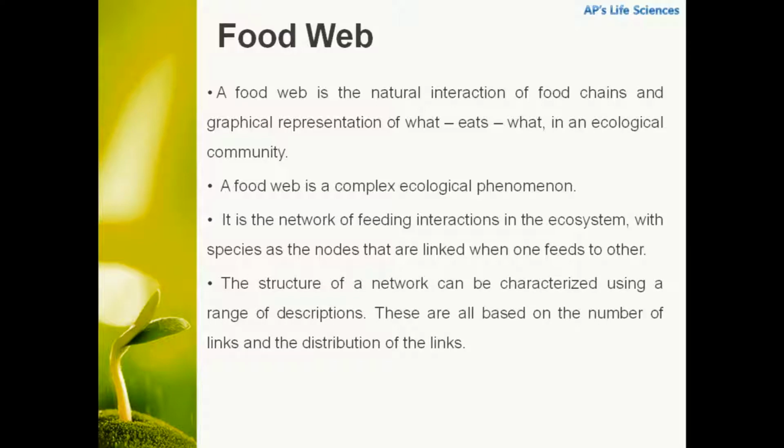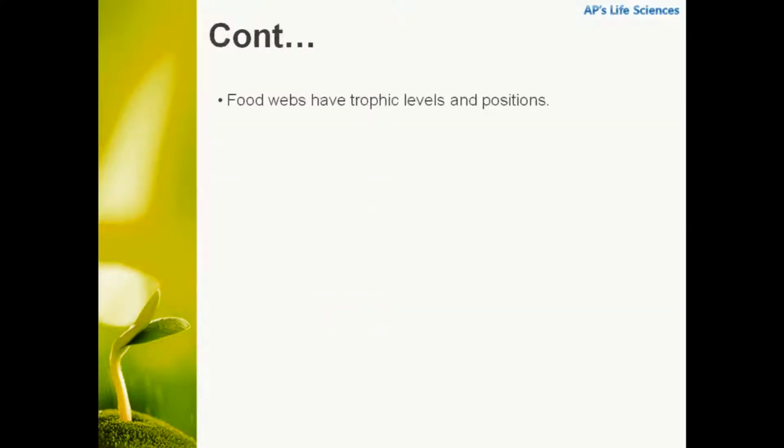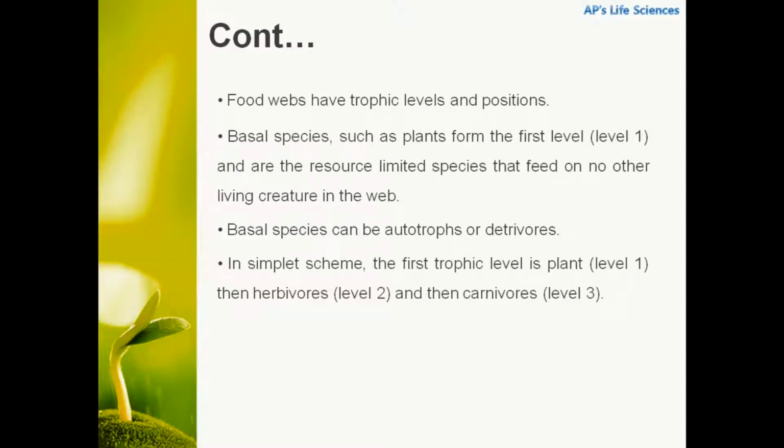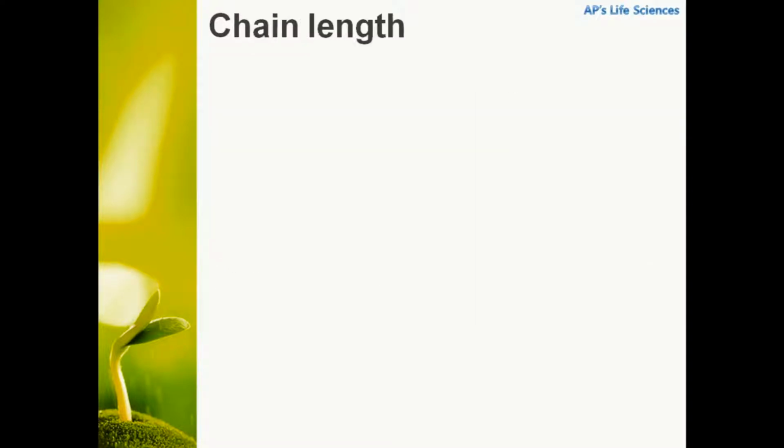The structure of the network can be characterized using a range of descriptions. These are all based on the number of links and the distribution of the links. Now, every food web has trophic levels and positions. The basal species, such as plants, form the first level and are resource limited species that feed on no other living creature in the web. All the basal species are either autotrophs or detritivores. Autotrophs are plants in the grazing food chain, whereas detritivores are in the detritus food chain. In the simplest scheme, the first trophic level is always autotrophs or plants, then herbivores, then carnivores, and so on.